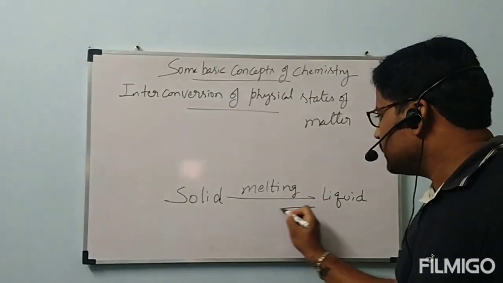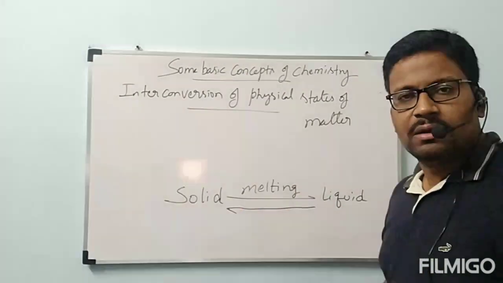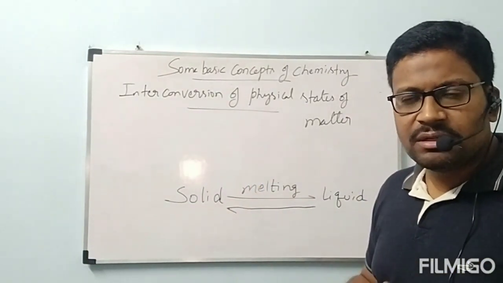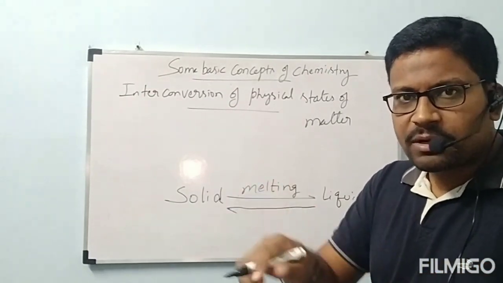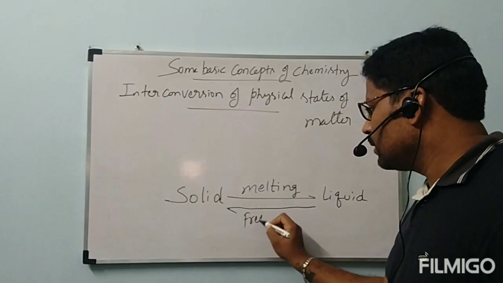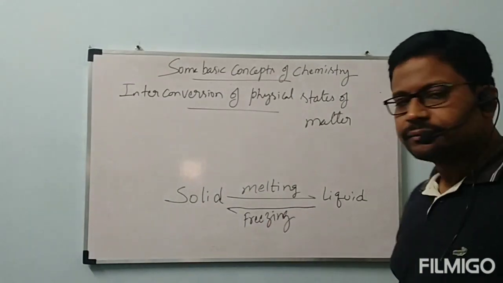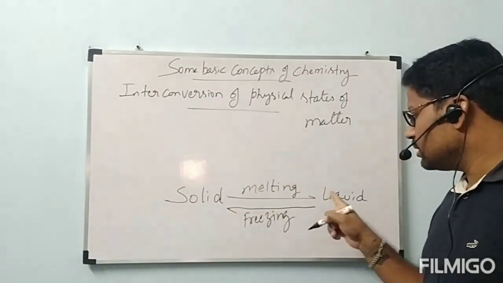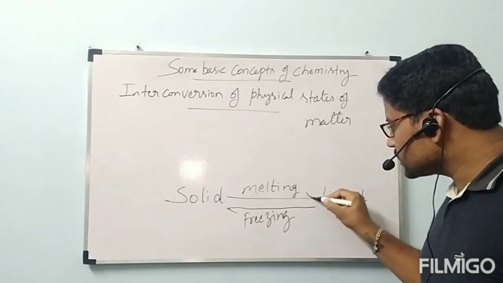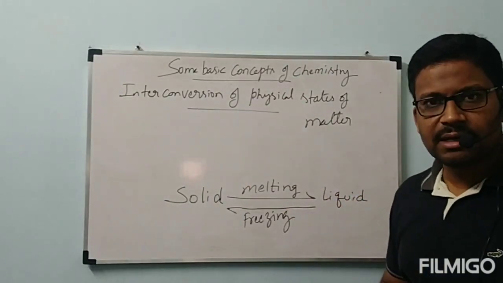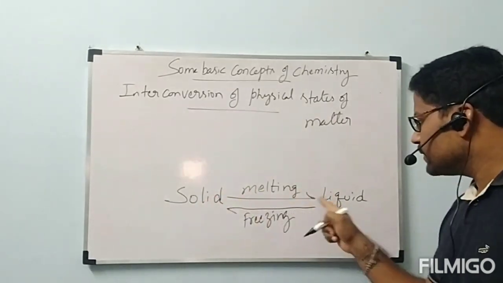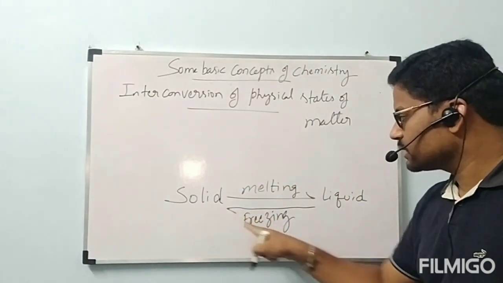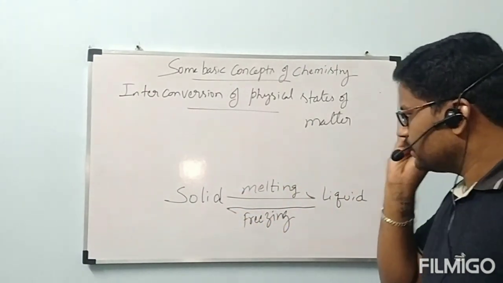Next, if you keep that liquid, water, again in the fridge, the molecules will be coming closer, because temperature is reduced. That process is called freezing. Conversion of liquid to solid is called freezing. Conversion of solid to liquid is called melting. Please observe the arrow marks. According to those arrow marks, remember carefully. Solid to liquid, this conversion is this arrow mark. Liquid to solid, this arrow mark. That is freezing.